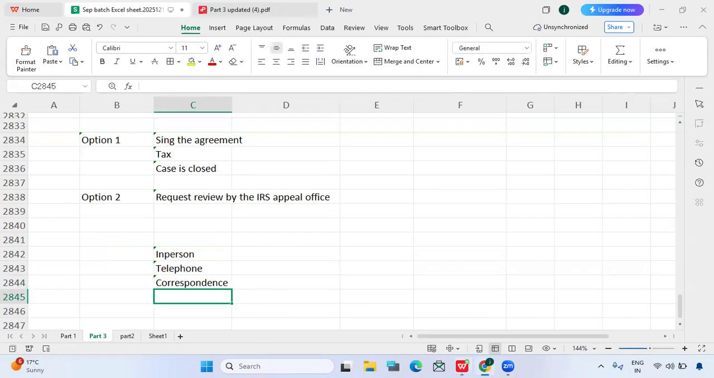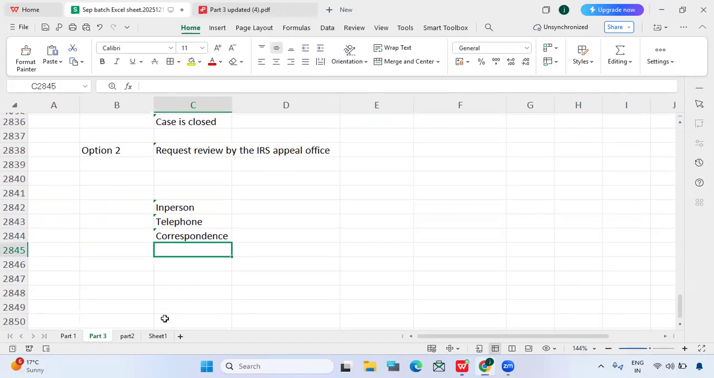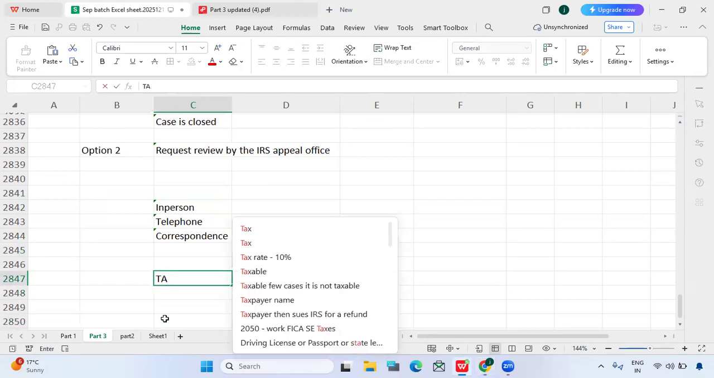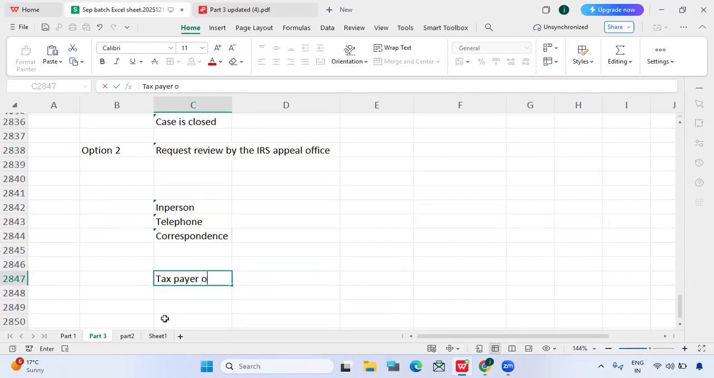Either the taxpayer can attend directly, or he can use a representative. So in that case, how can another person represent on behalf of the taxpayer? For that, we have a form, which is 2848, power of attorney. So who can represent a taxpayer in this appeal, guys?